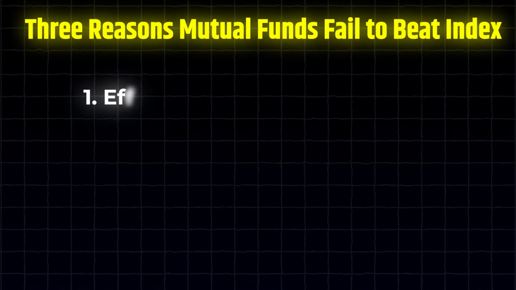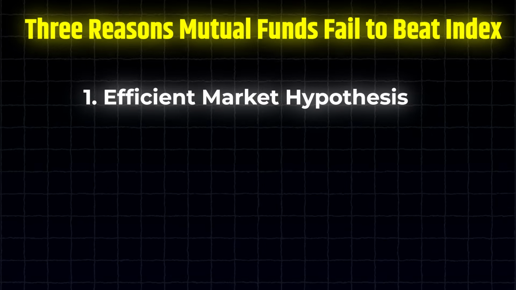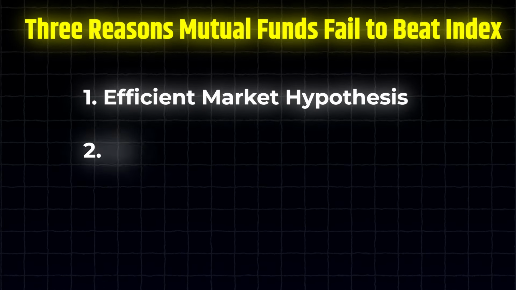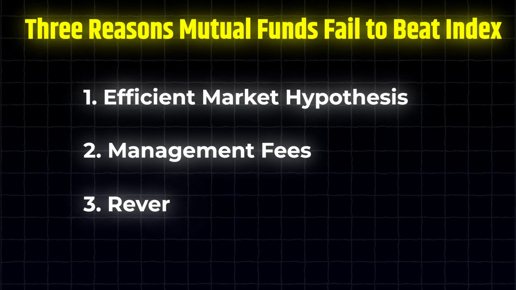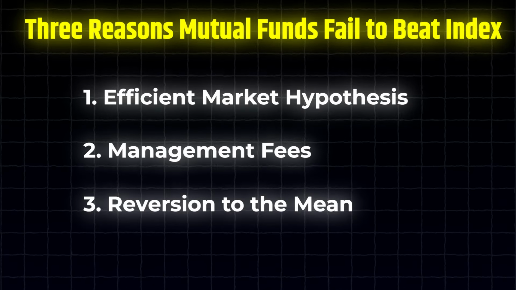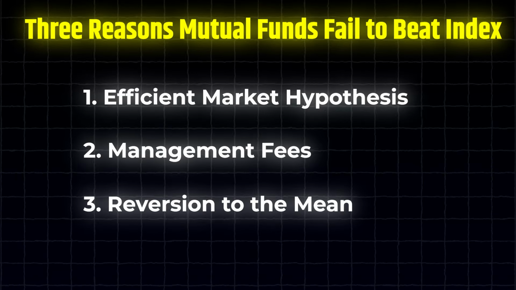So in a nutshell, mutual funds fail to beat the index for three main reasons. The first, it's hard for the fund managers to outsmart the collective wisdom of the crowd, as suggested by the efficient market hypothesis. Second, the high management fees can eat into your returns. And third, even if a fund does well for a while, it tends to swing back to average performance over time due to something called reversion to the mean.